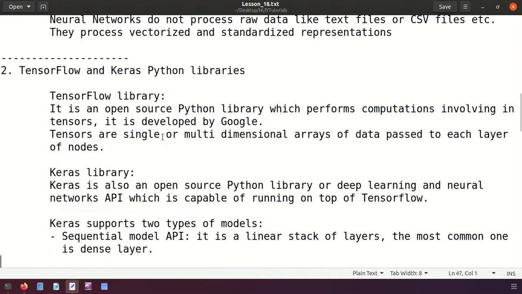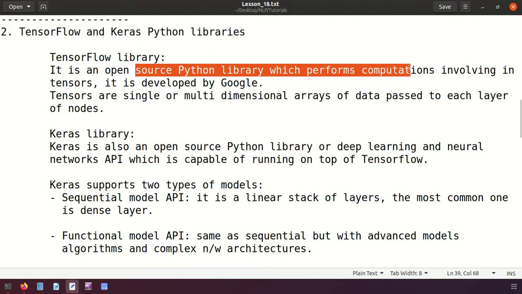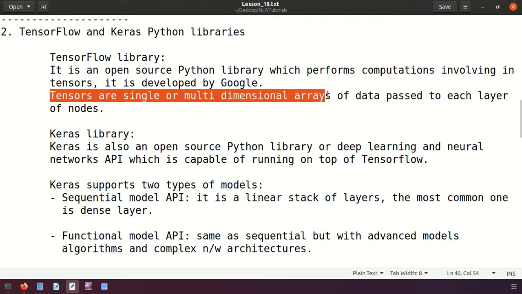Next, what do we have? The two common libraries used for deep learning are called TensorFlow and Keras in Python. Now let's first see what the TensorFlow library is. It is an open source Python library which performs computations involving tensors. It is developed by Google. Now let's see what a tensor is. Tensors are nothing but single or multi-dimensional arrays of data passed to each layer of nodes. It is like a list of values, maybe a single array or a multi-dimensional array, full of data and passed to the layers of nodes.